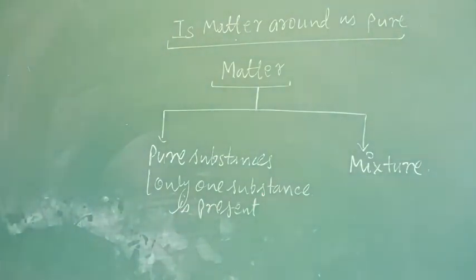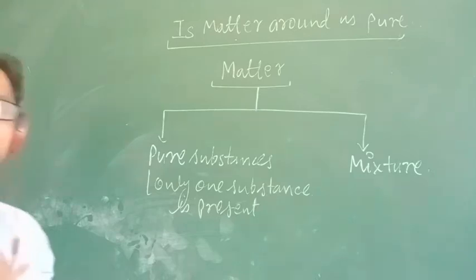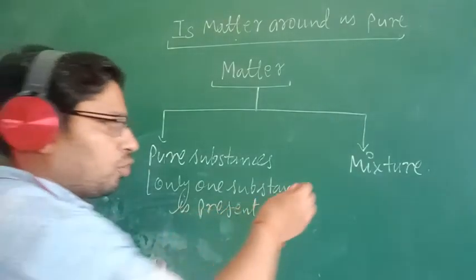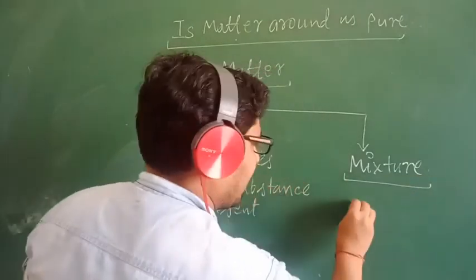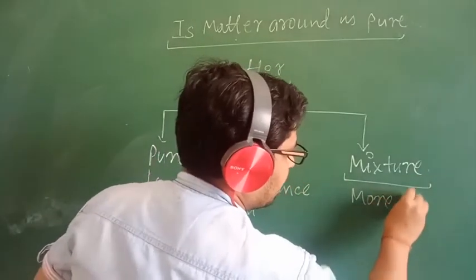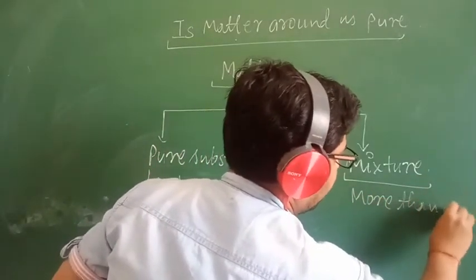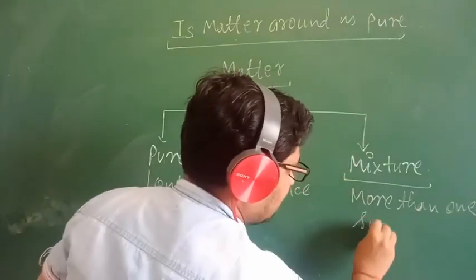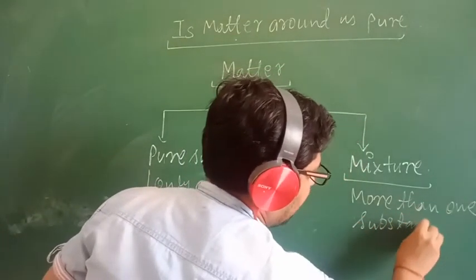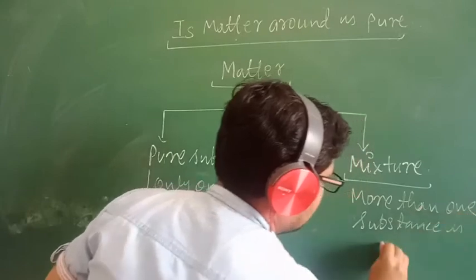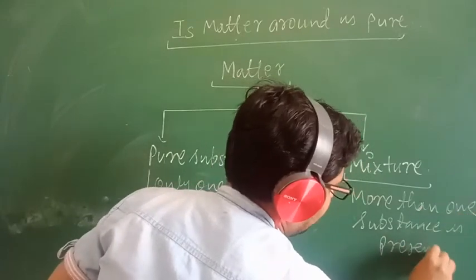That is a pure substance. Then a mixture: a mixture means more than one substance is present. It can be 2, 3 or 4. That is a mixture.